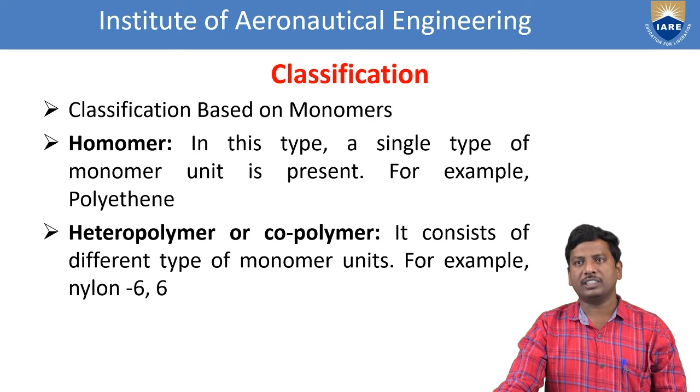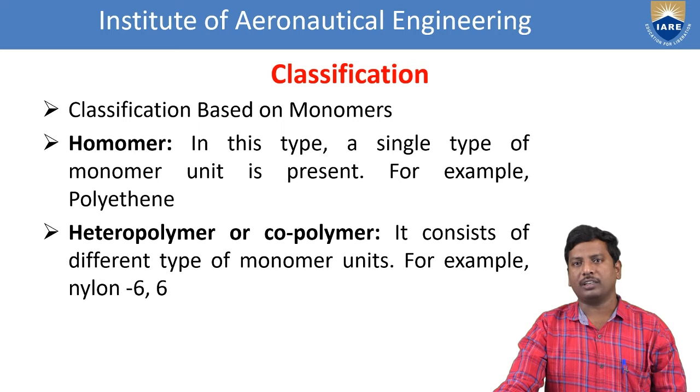After that, we see classification based on the monomers. The type of monomers involved in the polymer chain are mainly classified into two types. One is homomer, the second one is heteromer. From the title you can understand that homomer means from the start of the chain to the end of the chain, the same monomer is repeated as a unit. Heteromer means from the start of the chain to the end of the chain, different monomers act as repeating units. So in a homomer, a single type of monomer unit is present, for example, polythene. From the start of the chain to the end of the chain, only ethylene is the monomer.